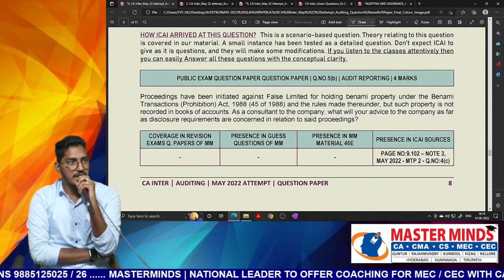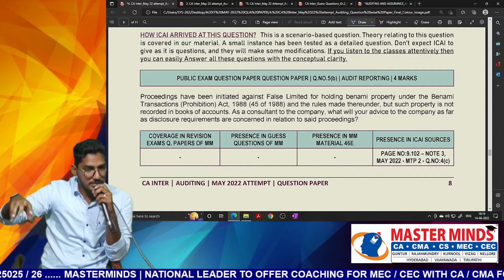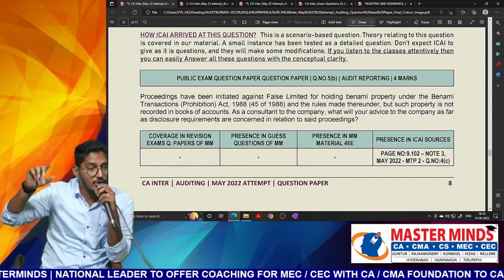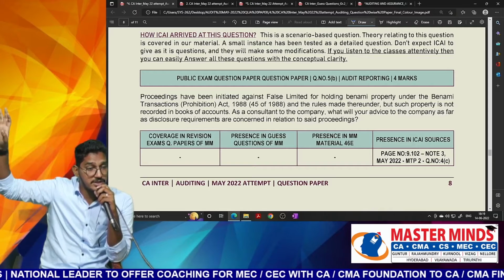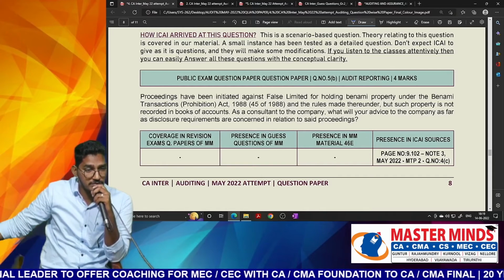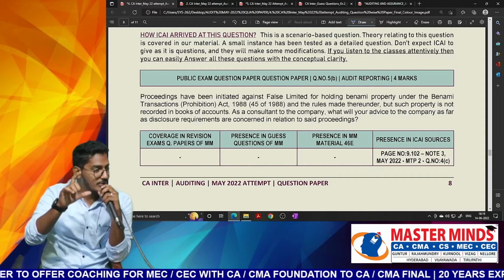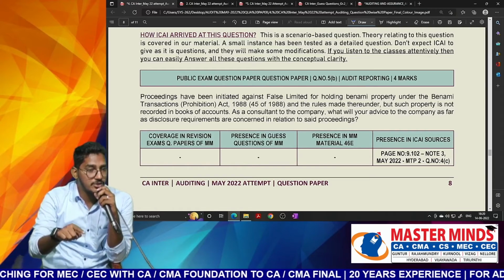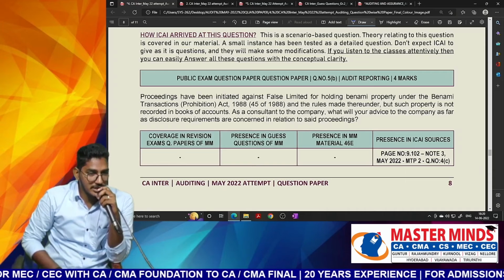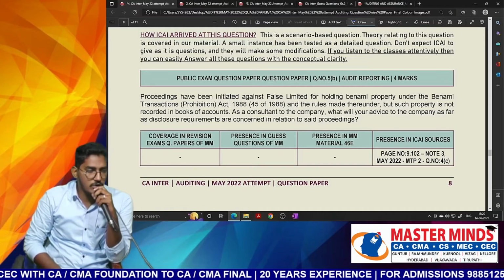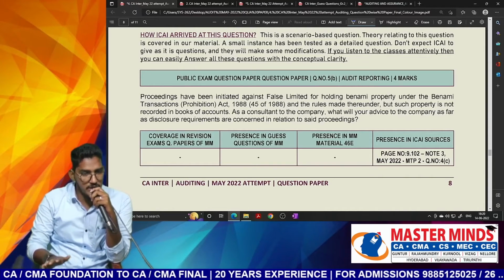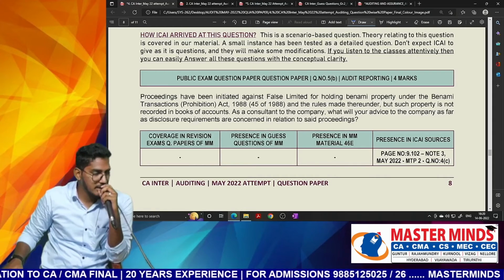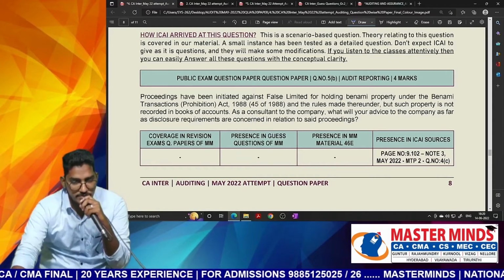So there is a dedicated question which has been given in the updated study material. In the updated study material, they have added this paragraph in the audit of items of financial statements, in one of the test your knowledge questions at the bottom of the page. So this is newly added information: what disclosure management is required to give when disclosing Benami transactions. This definitely got missed out from our 47th edition also, but we are updating it in our 48th edition of the material, and you will get it as a part of supplementary material. Next one.